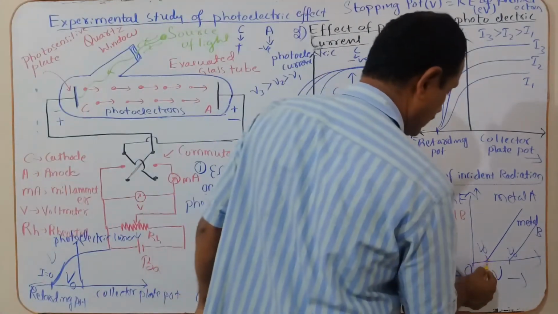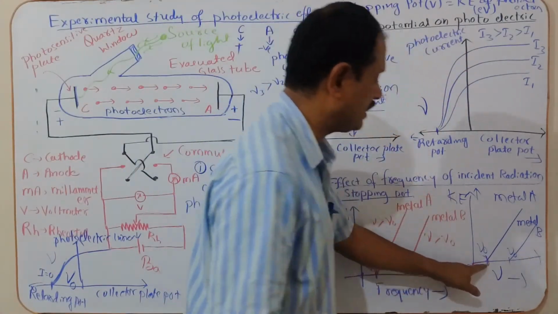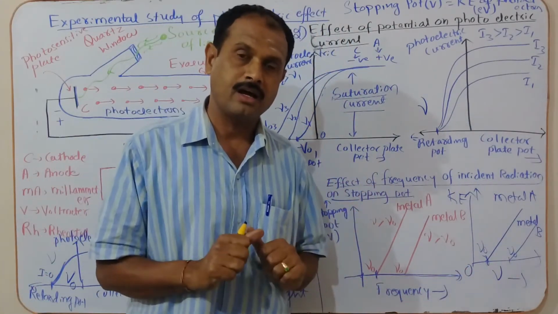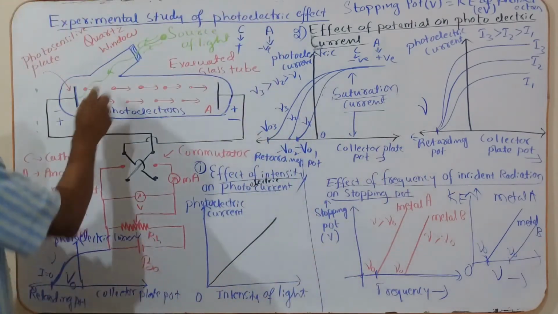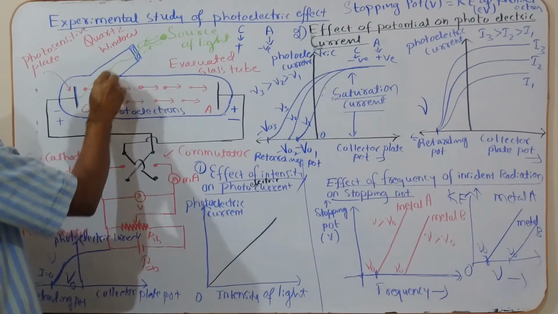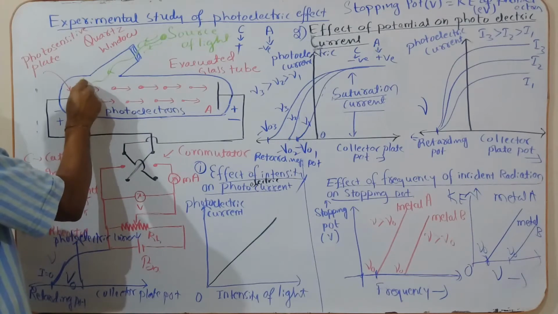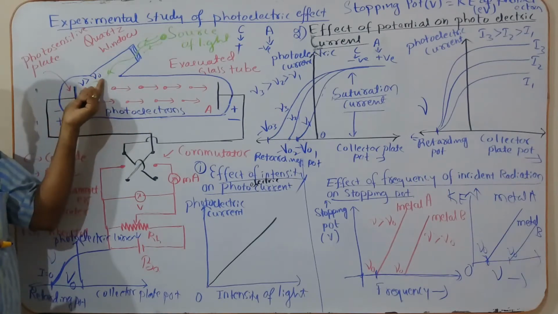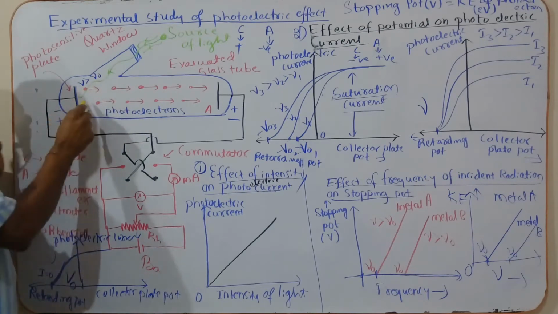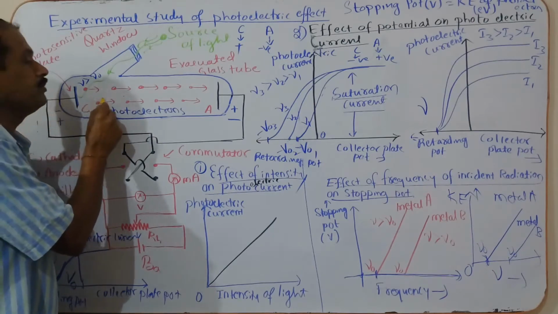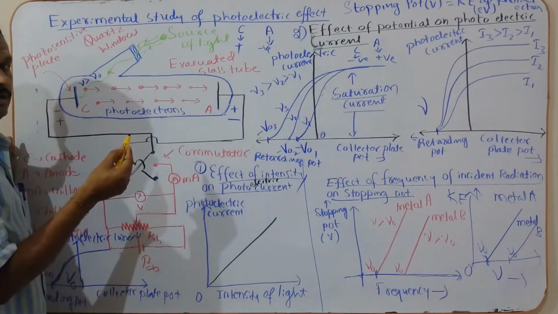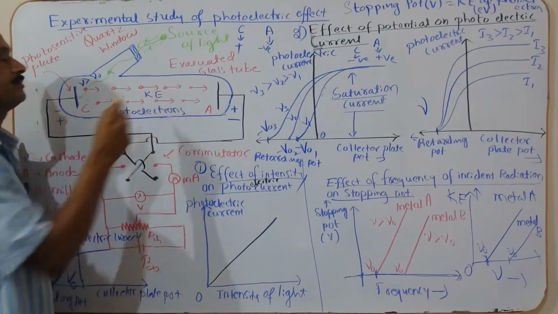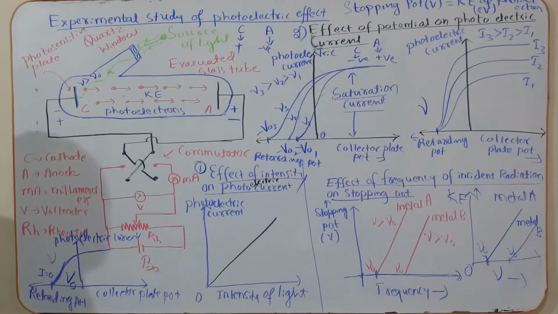Now this is the threshold frequency. If the frequency is less than the threshold frequency, electrons are not emitted and there is no kinetic energy. Once the radiation is incident with frequency nu greater than nu naught, the electrons are emitted and they move towards the anode, which is said to be the collector. At that time they have kinetic energy.